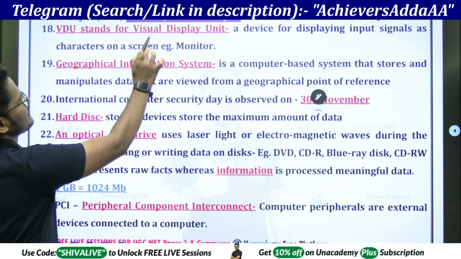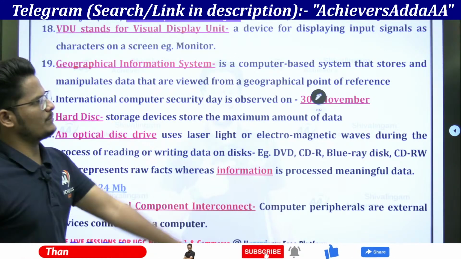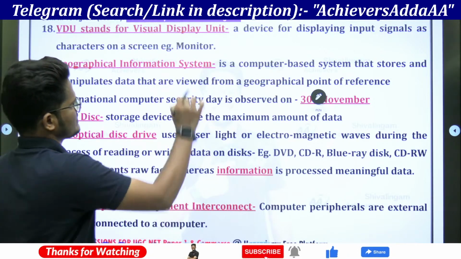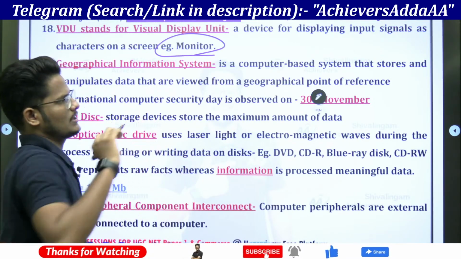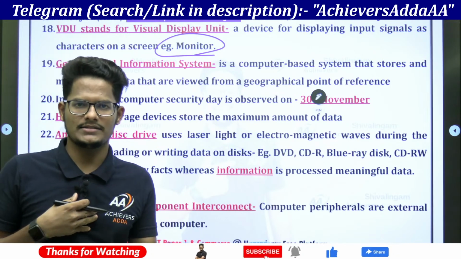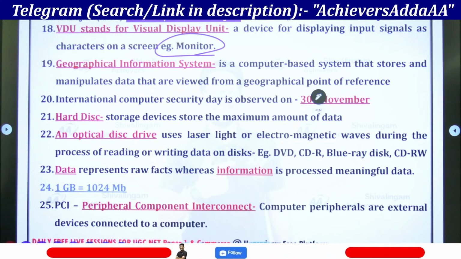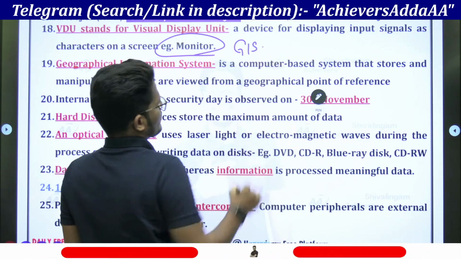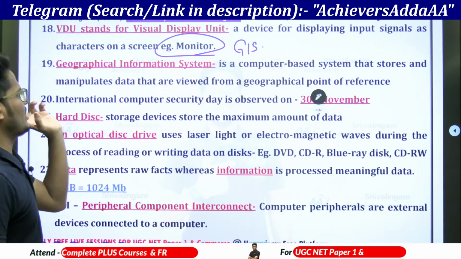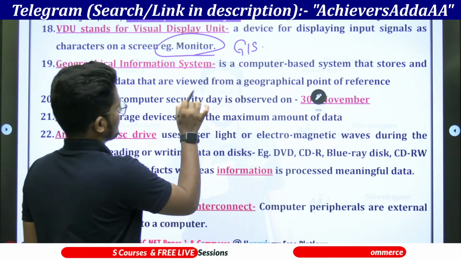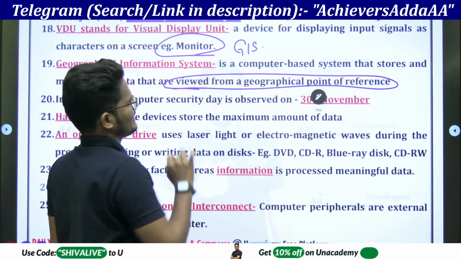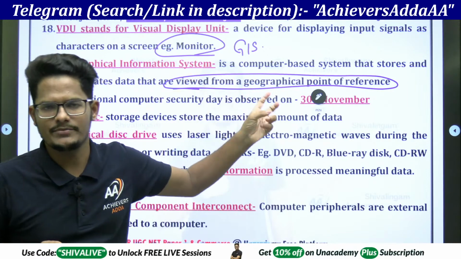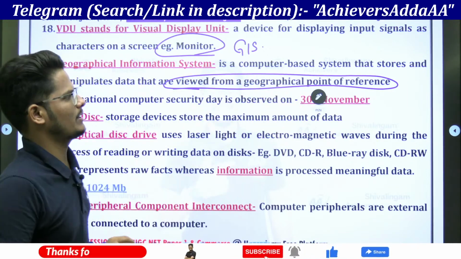VDU stands for Visual Display Unit. It displays input signals as characters. The major example is the monitor. CRT monitors, LED, LCD, all these are. Next, Geographical Information System, GIS. It's a computer-based system that stores and manipulates data viewed from a geographical point of reference, like Google Maps. Simply, it is Google Map.